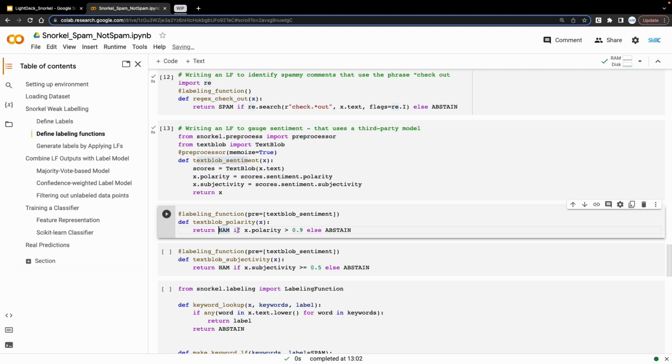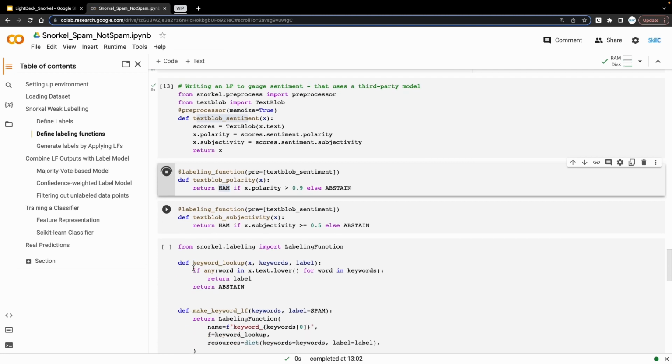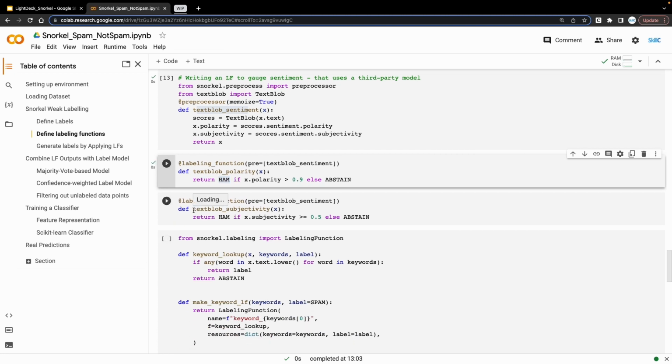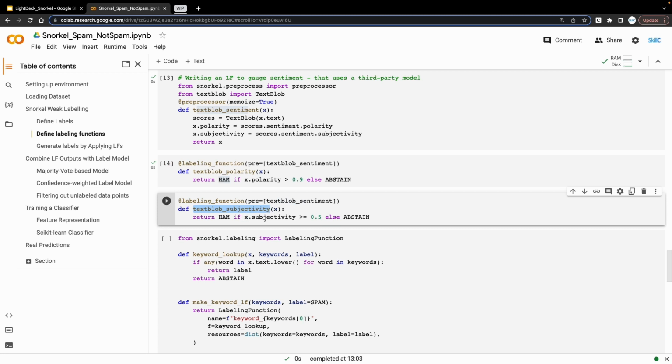The logic we are keeping for this particular LF is that if polarity is more than 0.9, then this LF votes as ham, otherwise it abstains. Similarly, there is another LF called textblob subjectivity, which has this logic that if subjectivity is more than 0.5, then it votes as ham, otherwise again it abstains. If you may note, both of these LFs are not making any decision on the spam class. Because if you think about it, polarity is a good indicator of legit comment or ham. Genuine followers writing a YouTube comment would mostly want to appreciate the content.